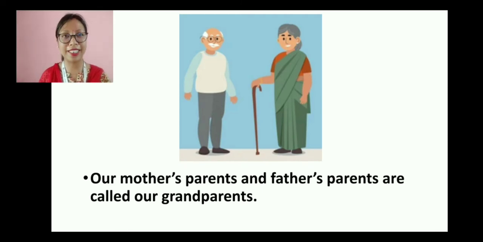I hope that is clear to you. Now next we have the grandparents. So it can be our mother's parents, that means my mom's mother and father, or it can be my papa's mother and father. So both sides we call them grandparents. So our mother's parents and father's parents are called our grandparents.